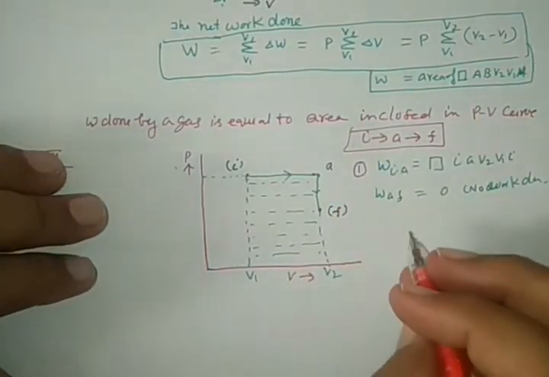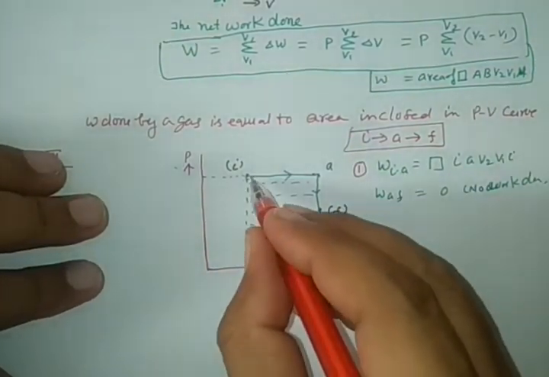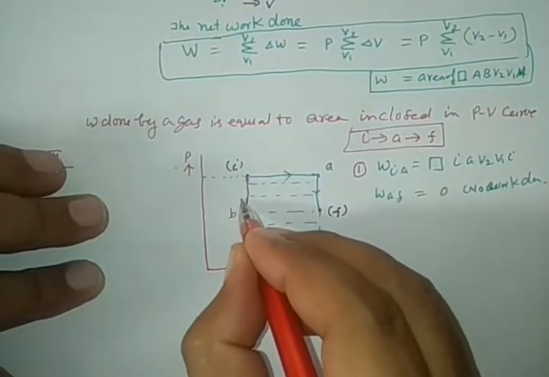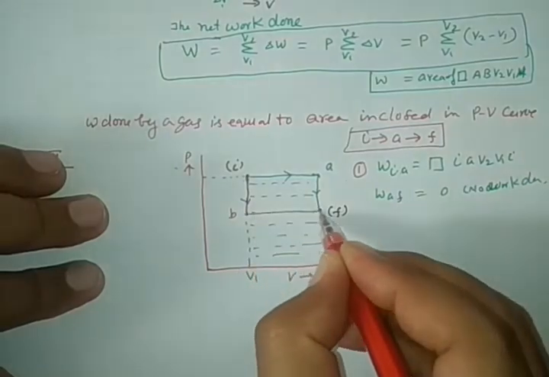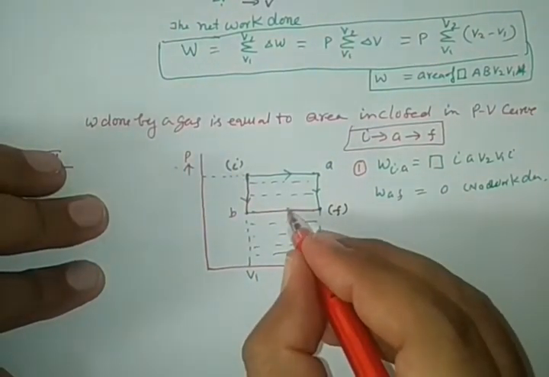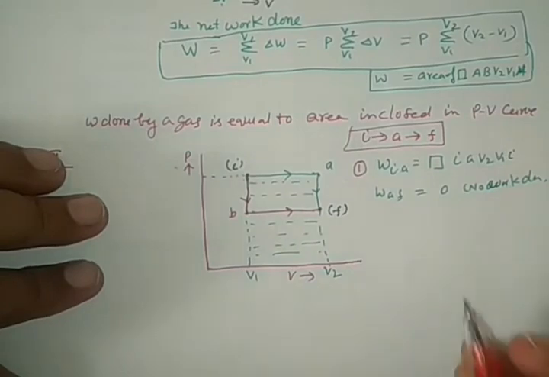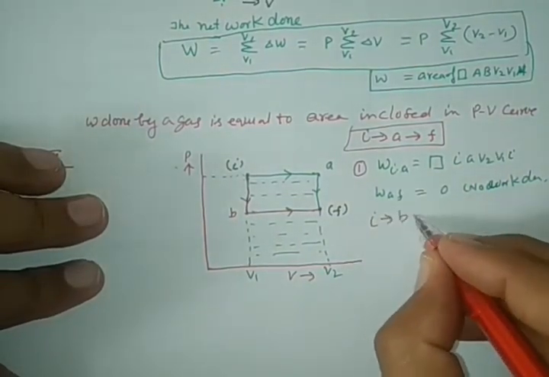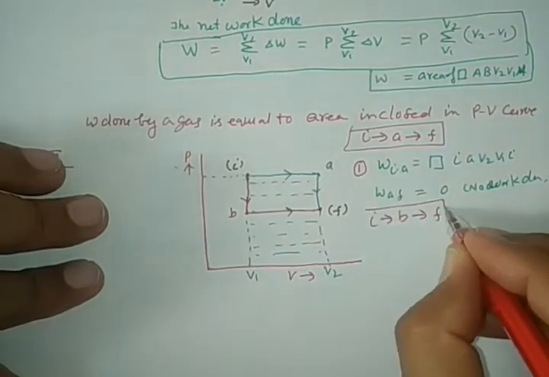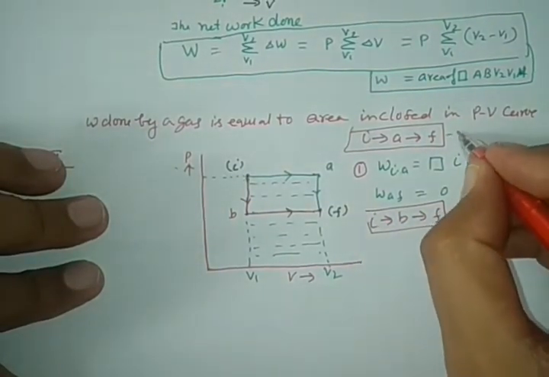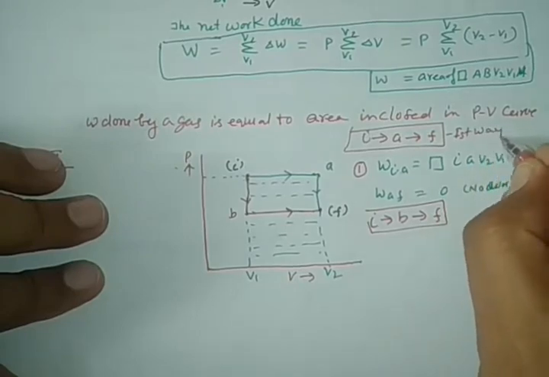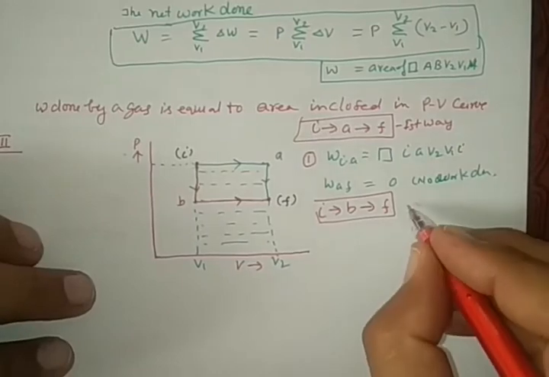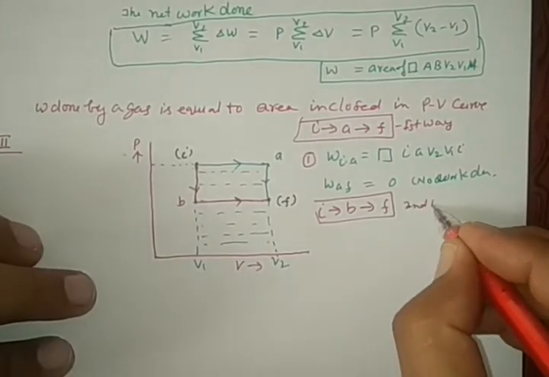Now in the second step, the system is converting from I to B, this position, then B to F, in this case. So the system is converting I to B, then B to final. This is the first way through which the system is converting from initial to final, and here is the second way.